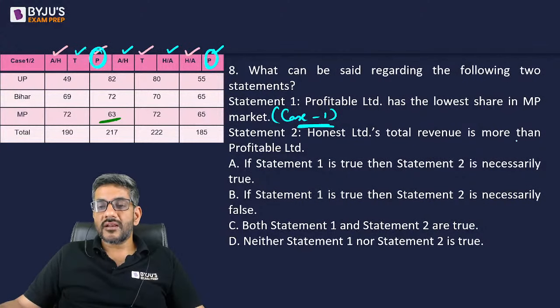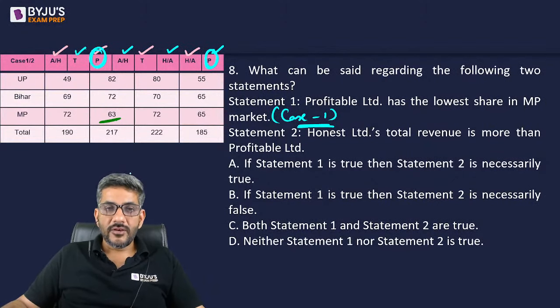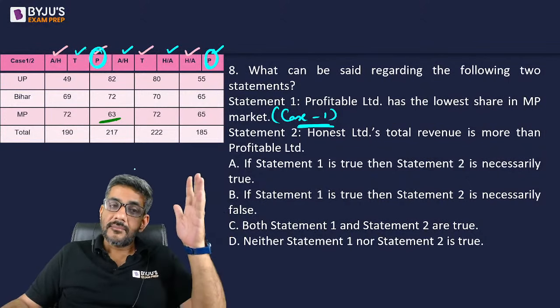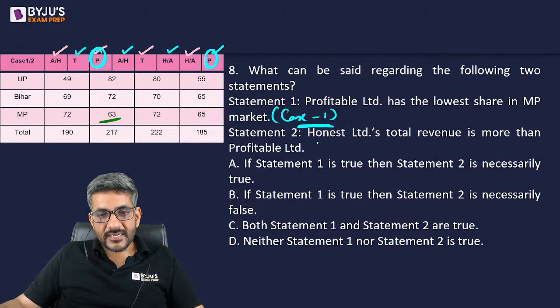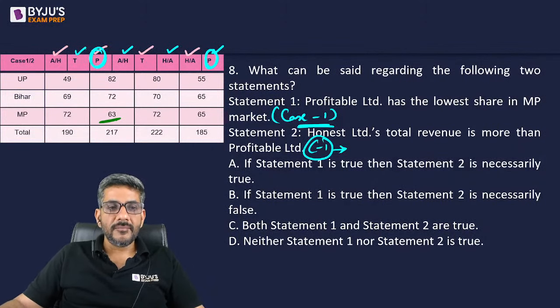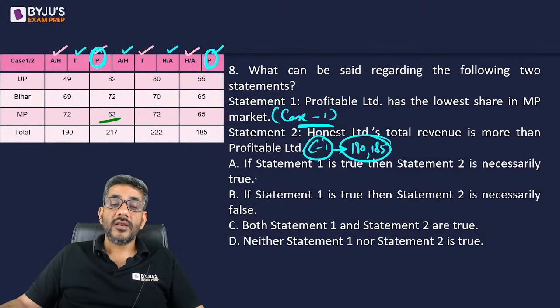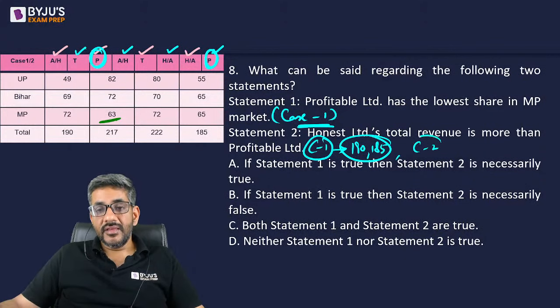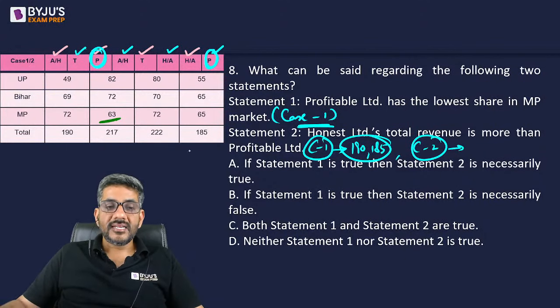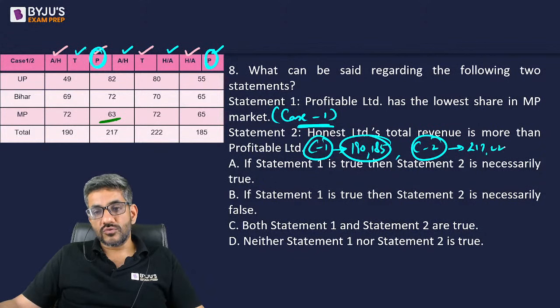Honest Limited's total revenue is more than Profit Limited. तो Honest Limited का profit revenue कितना है? Sorry, total revenue कितना है? Honest Limited can be any one of them. If it is case 1, तो case 1 में Honest Limited का total revenue कितना आएगा? Honest Limited is either firm A or firm 4. It will be either 190 or 185. It is either 190 or 185. If it is case 2, in that case it can be 217 or 222.